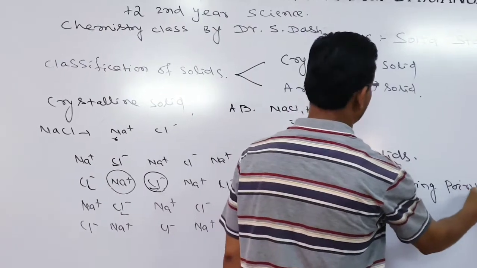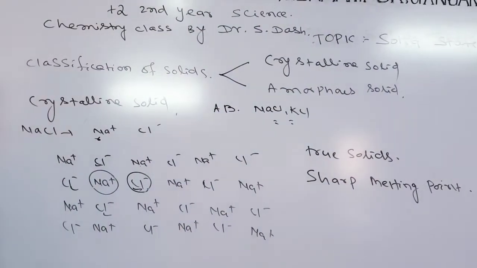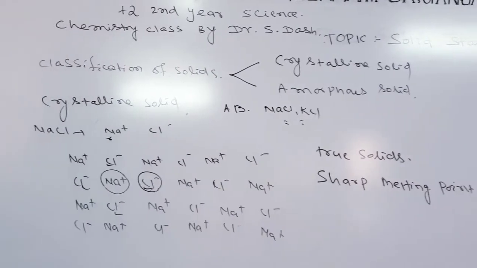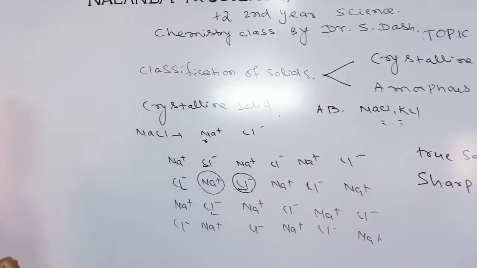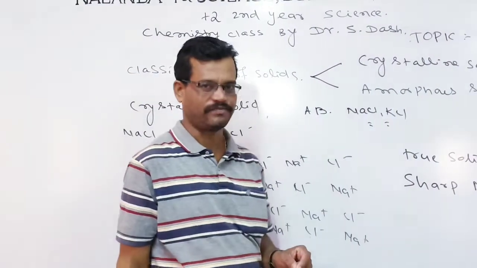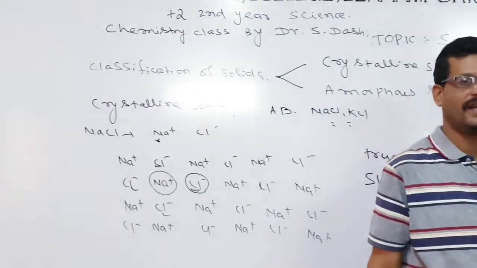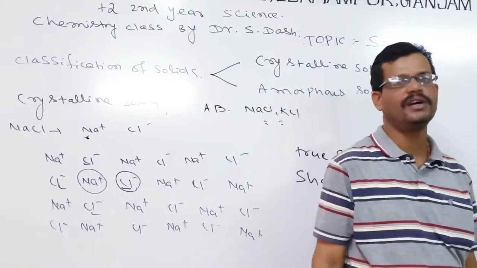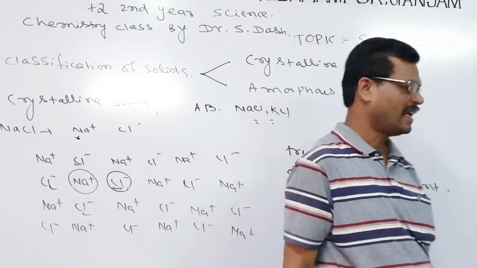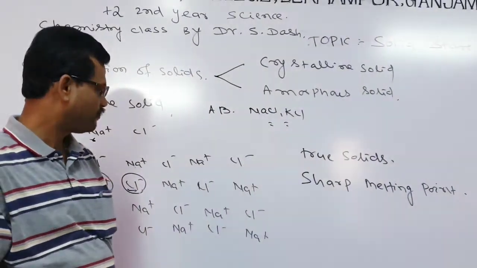That means, let us say a substance has a melting point of 97 degrees. In the case of a crystalline solid, after attaining 97 degrees Celsius, it will go into the liquid state. That means at that particular temperature, it will move into the liquid state. Hence we can say crystalline solids have sharp melting points.